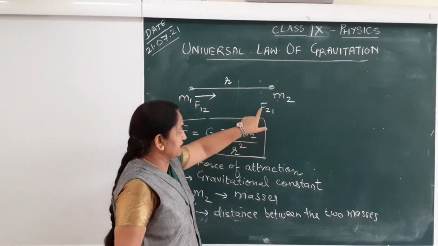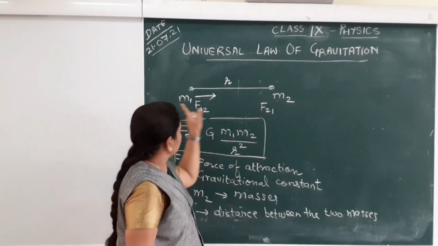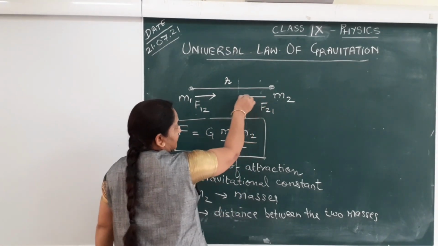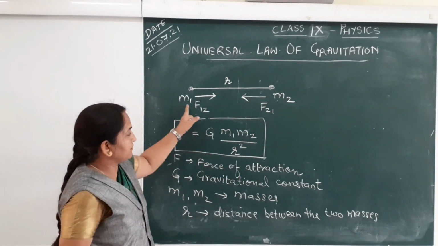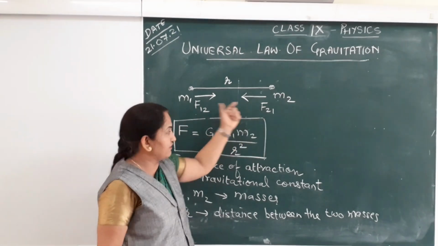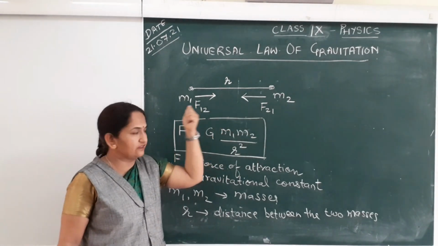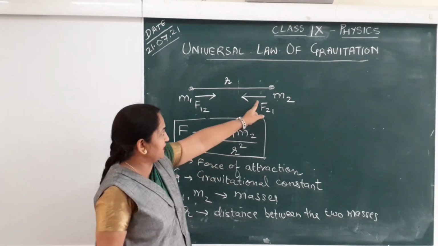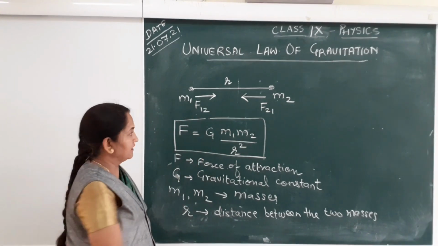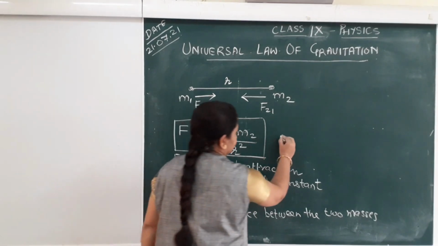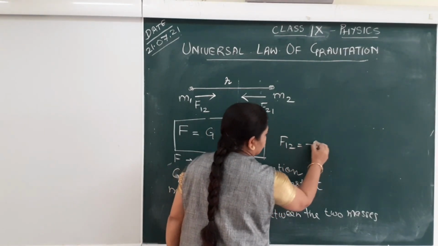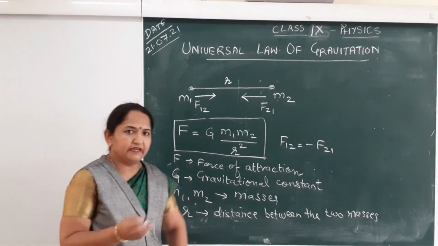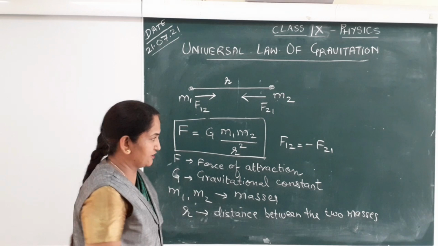Similarly, F21 is force on mass 2 due to mass 1. So the direction will be towards m1. So m1 is pulling m2 towards itself, so the direction of force acting on m2 will be towards left hand side. Therefore, we can write F12 is equal to minus F21. The forces will be equal and opposite in magnitude.